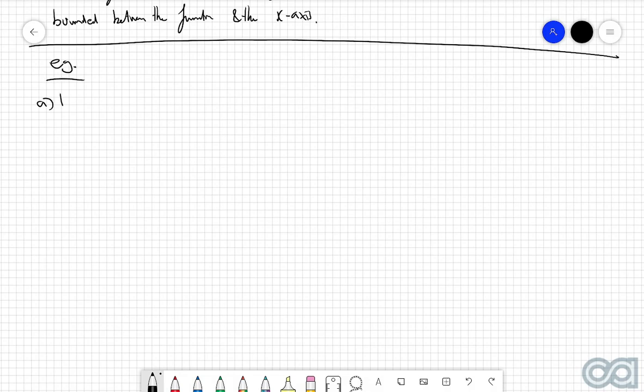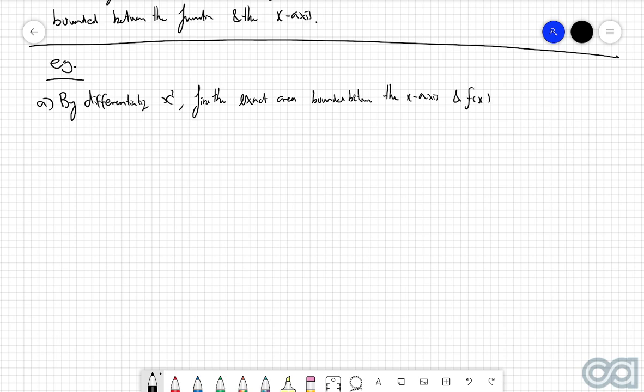Example A. By differentiating x squared, find the exact area bounded between the x-axis and the function f of x is equal to 2x for x being bounded between 10 and 5.